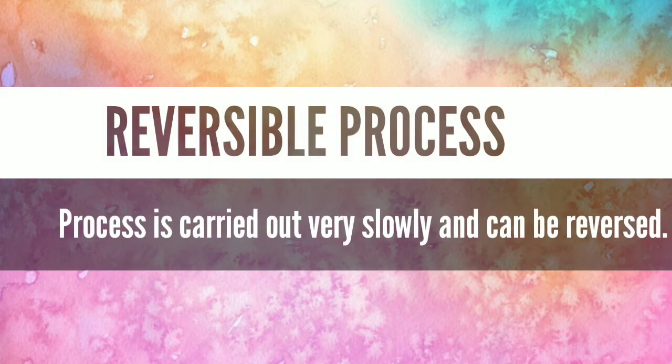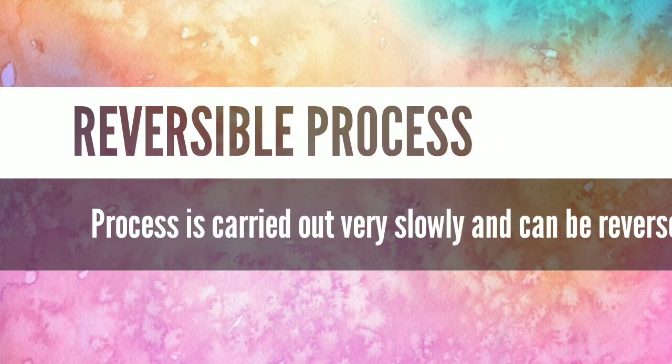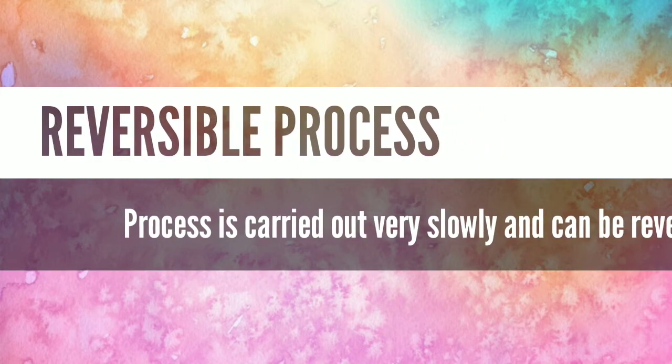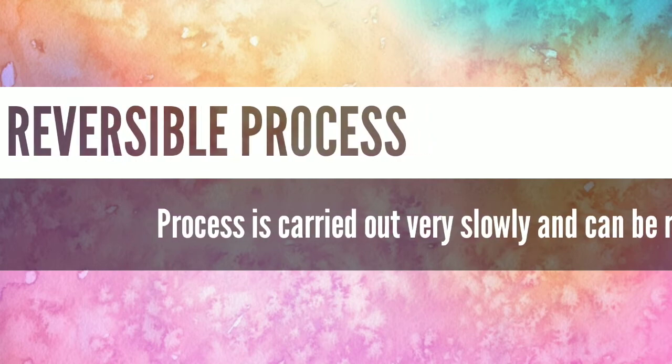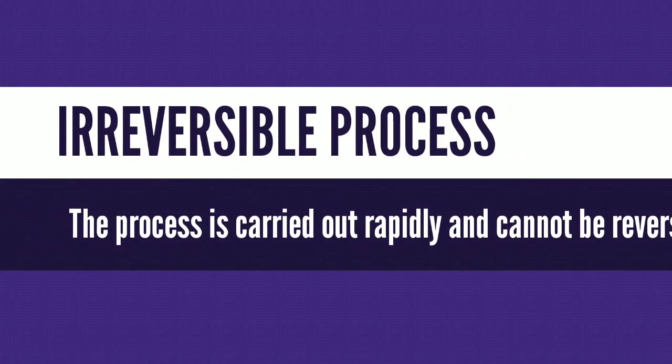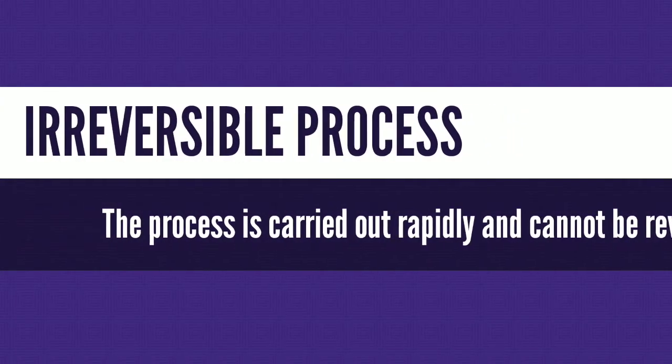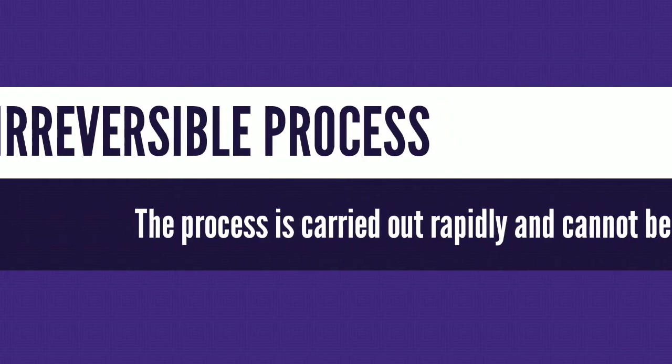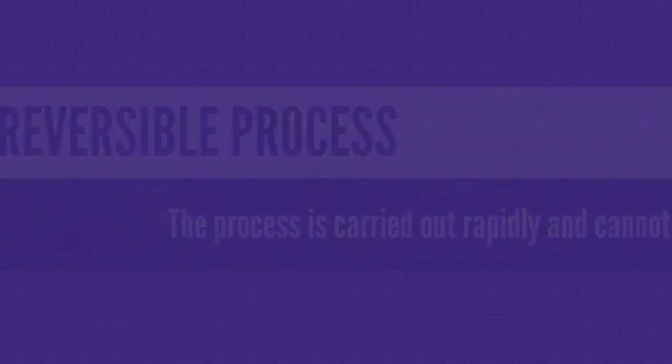Next, reversible process. A process that is carried out very slowly and can be reversed is known as a reversible process. And next one, irreversible process. These processes are carried out rapidly and cannot be reversed. Such processes are known as irreversible processes.